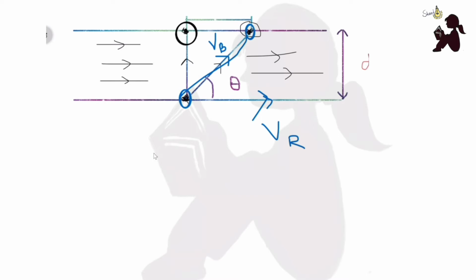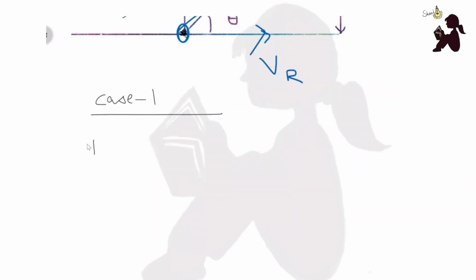Now there are two types of problems which come. Case 1, you have to find out the drift. What is drift? Basically, as I told you, drift is nothing but distance.